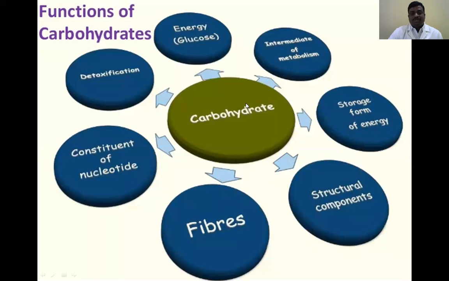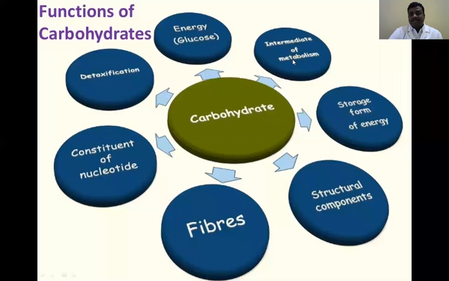What are the different functions of the carbohydrates? We know already that carbohydrate is the main source of energy. We get energy from glucose. Glucose is mostly produced from external sources. Whenever we take external sources, glucose enters the bloodstream and reaches the organs. There, different metabolic reactions take place and produce different intermediate products, which are all important for producing energy. So this is the first carbohydrate function.